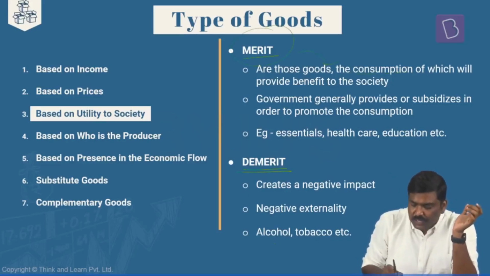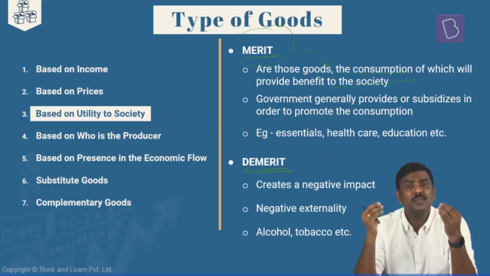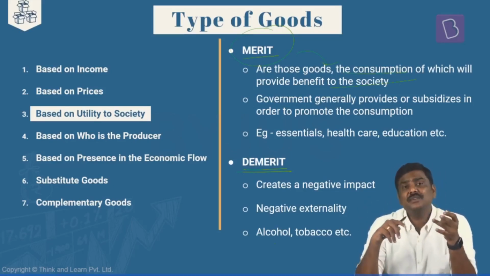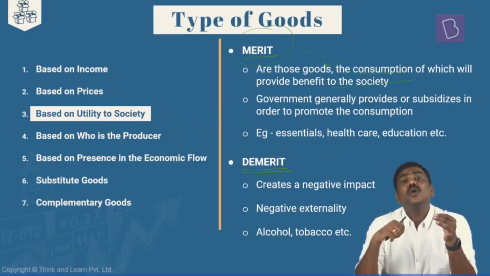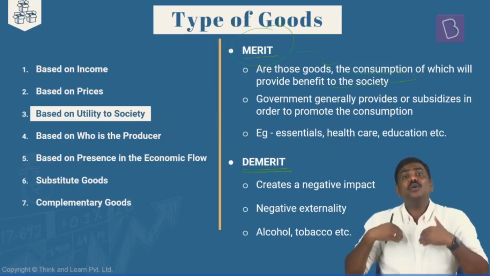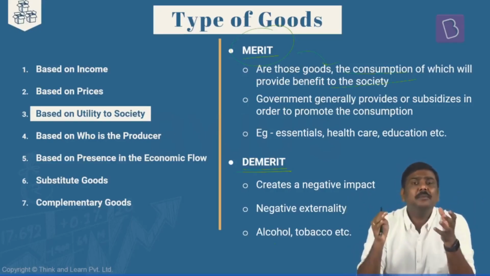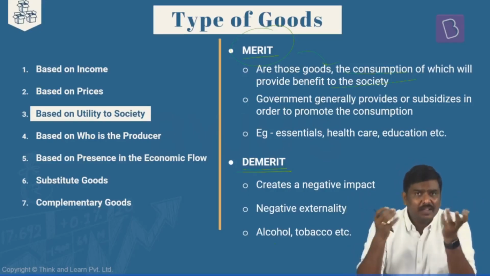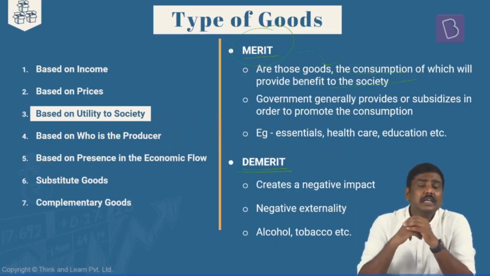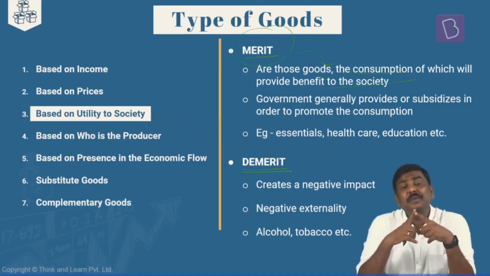Merit goods are those goods, the consumption of which will provide certain utility or benefit to the whole society as such. For example, the more the consumption of, let's say, green vehicles, education, sanitation, quality transportation, quality healthcare, etc. These types of goods, the more they are consumed in the market, the society as a whole will get the benefit out of it. For example, if I use more and more electric vehicles, assuming there is sufficient supply available at affordable prices, can I simply say that the society as a whole will be benefited out of this?